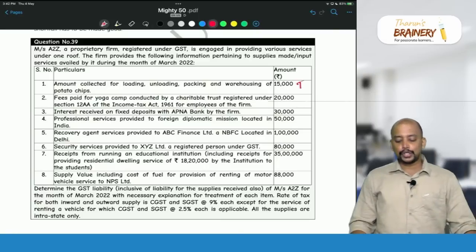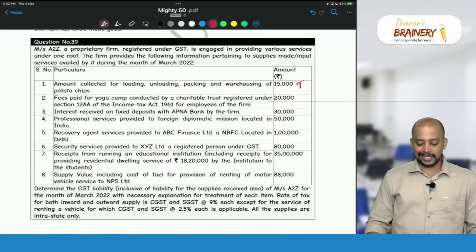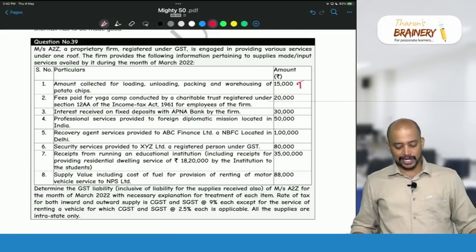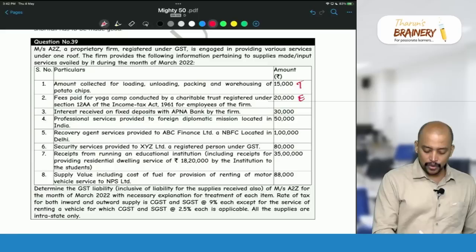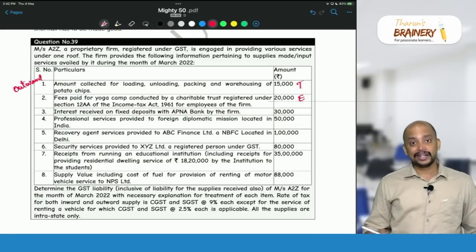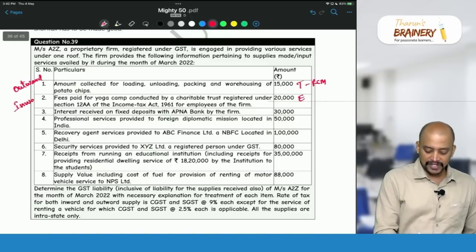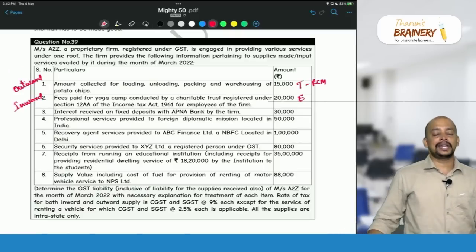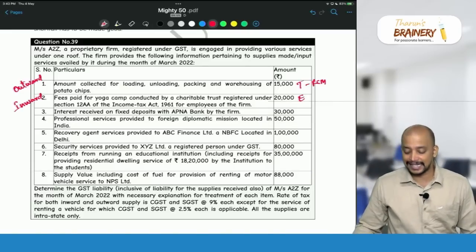Then fee paid for yoga camp conducted by a charitable trust registered under 12A of the Income Tax Act for employees of the firm. So fee paid for yoga camp, again it is exempted. So why is it exempted? The previous one is an outward supply, so it is taxable and it will be taxable under FCM, whereas this is an inward supply because it is fees paid. Fees paid for yoga camp, actually yoga camp conducted by a charitable trust. So advancement of religion, spirituality and yoga is actually exempted.